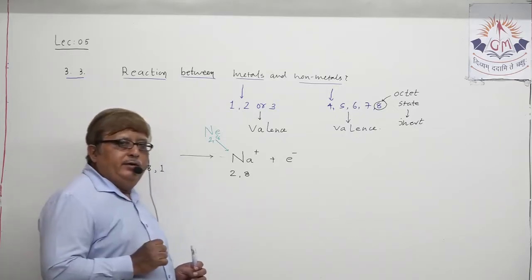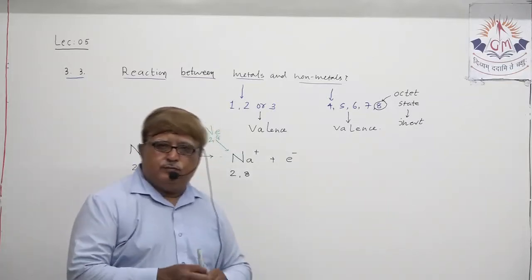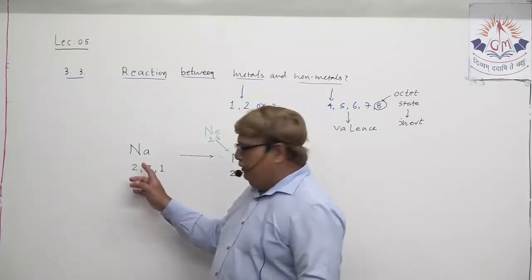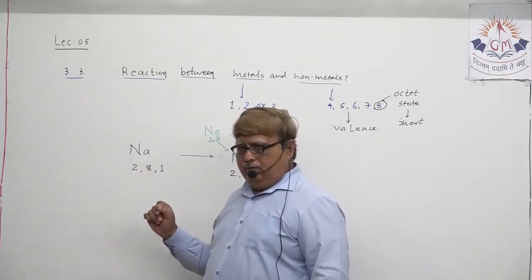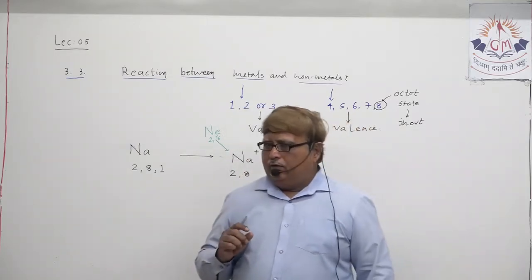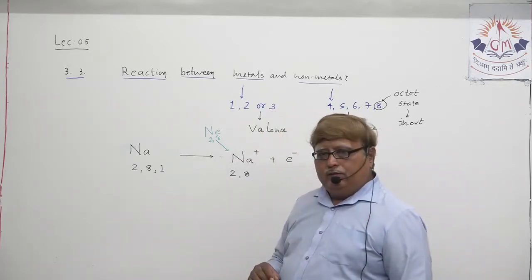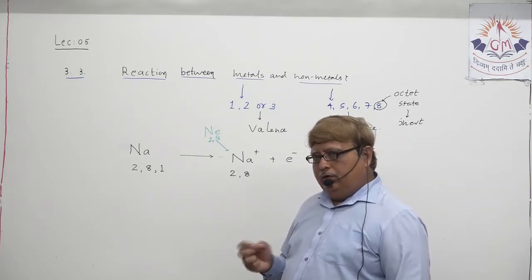Here is an innovative type of question, my dear student. If in the exam you are asked, what is the electronic configuration of sodium, you can directly answer 2, 8, 1. If I ask, what is the electronic configuration of sodium ion, then 2, 8. I can make a twist question from here also.